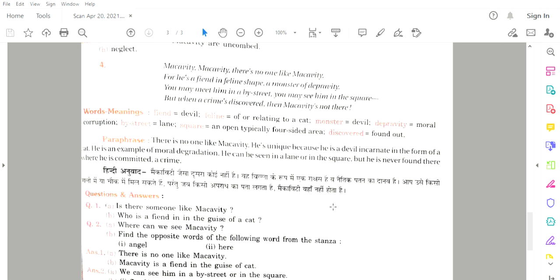So I hope the poem is clear to everyone. If anyone has any doubt, you can reach out to me directly. I'll be there to help you. And in the next class, we will discuss the workbook based on the poem. So I would recommend you to go through the poem again by yourself. And if you have any doubt, you can come to me directly. I'll be more than happy to help you.